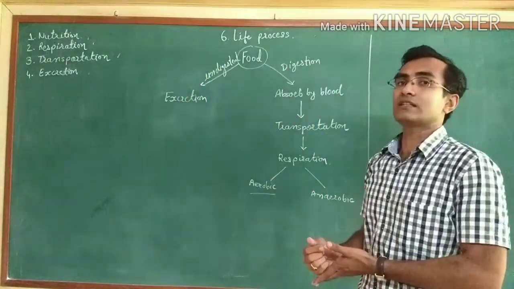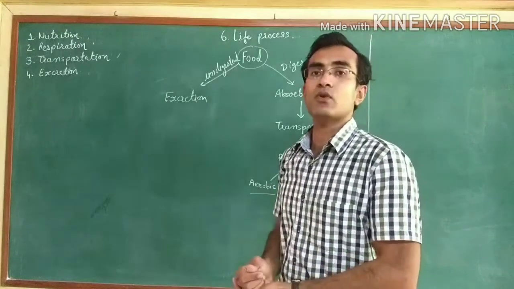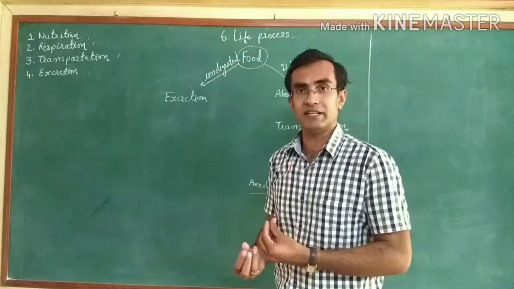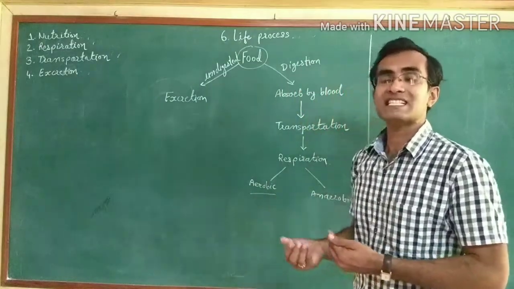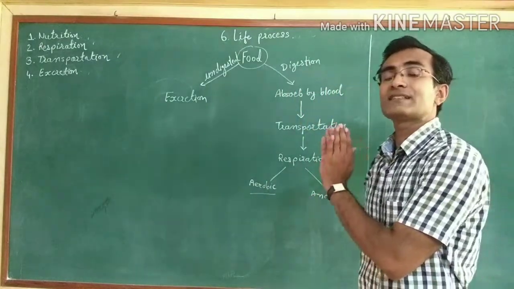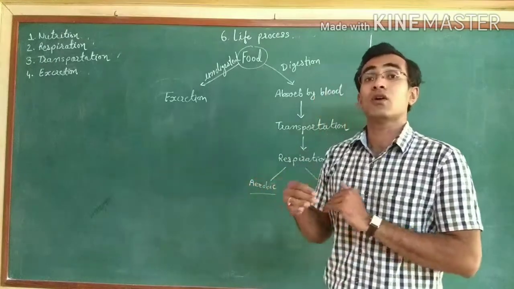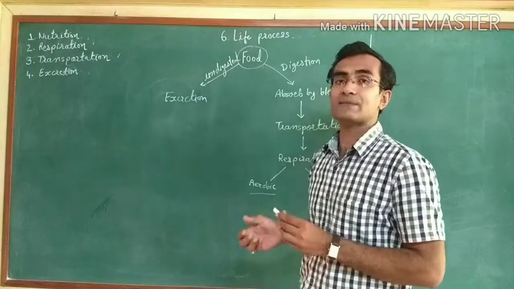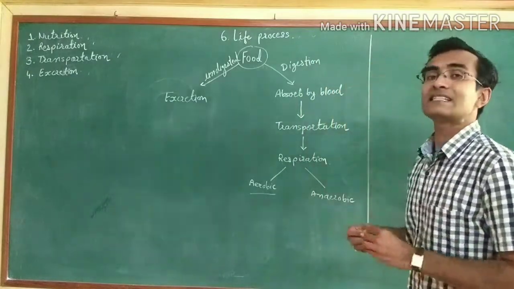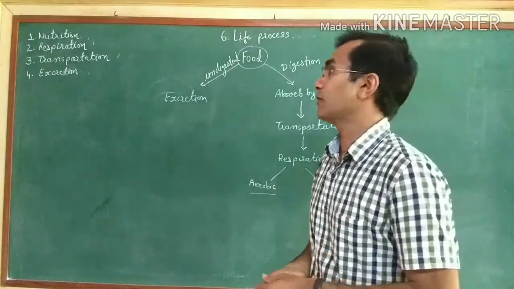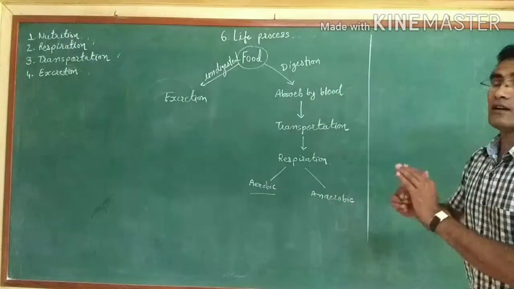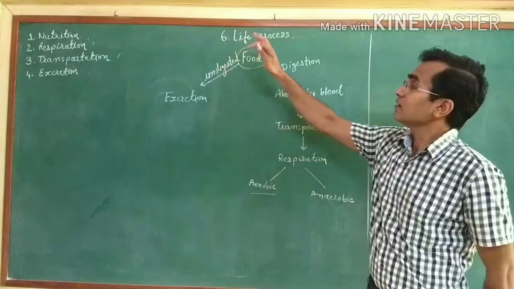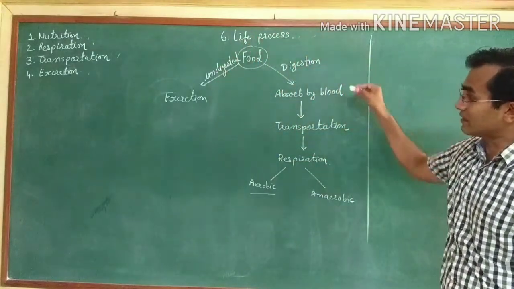In nutrition, at the end of the digestion process, smaller particles of food are generated, which are transported to the specific site of an organ. Those food particles which are transported are in a very simple and absorbable form. Before we start with the whole process, we will understand where it comes from.